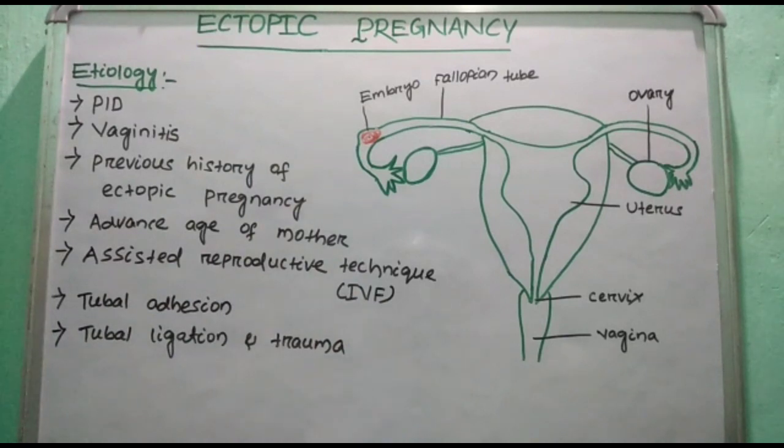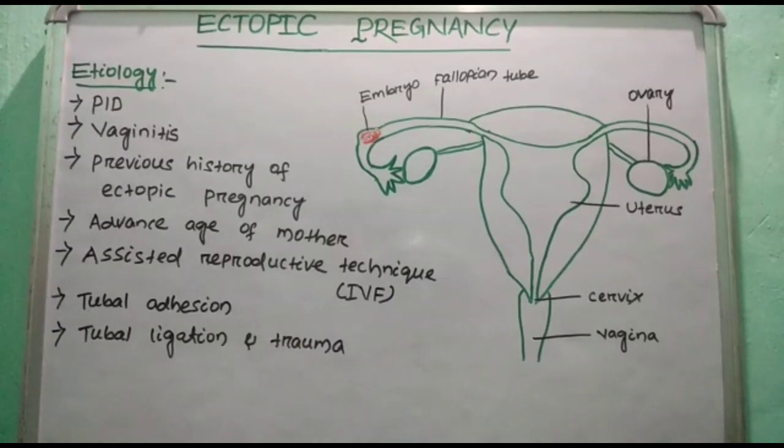IVF techniques are ZIFT, zygote intrafallopian transfer, GIFT, gamete intrafallopian transfer, ICSI, intracytoplasmic sperm injection, and IUI, intrauterine insemination. These I have already given in the description box.